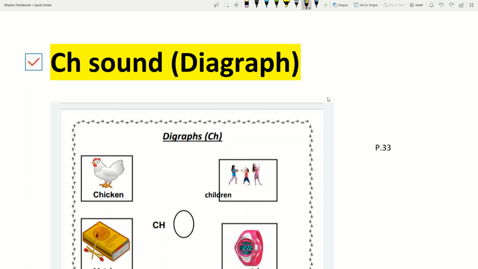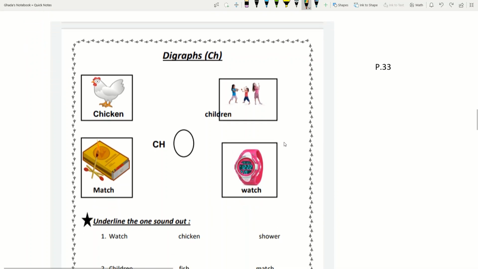Okay, now open your booklets, page 33. I'm going to read these words with you and I want you to repeat after me. Chicken, chicken. Children, children. Match, match. Watch, watch.